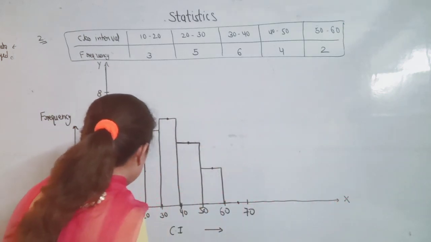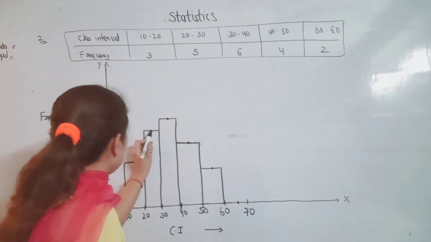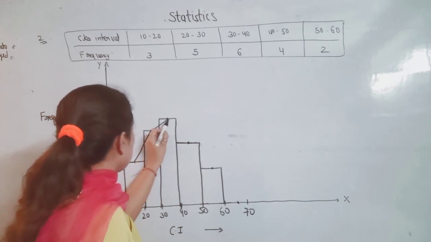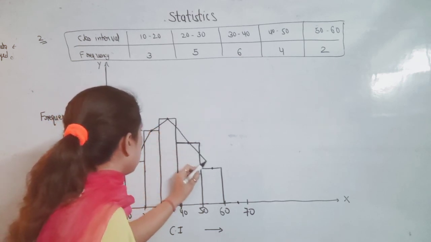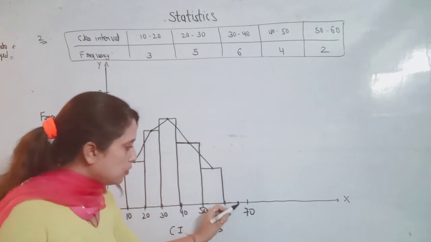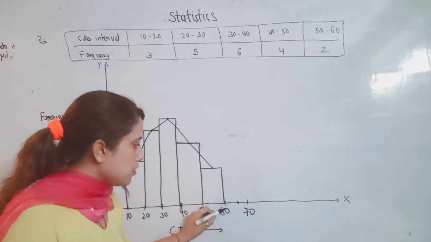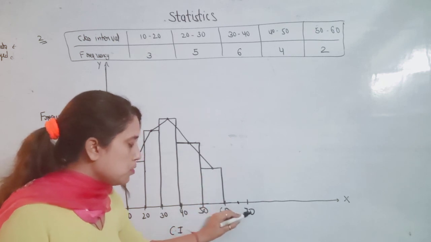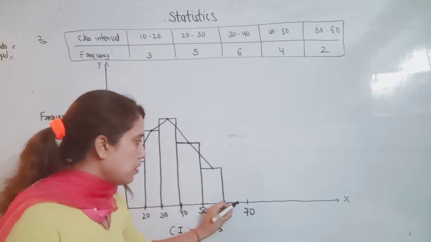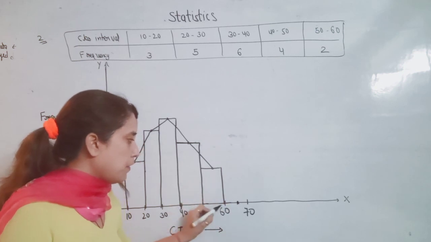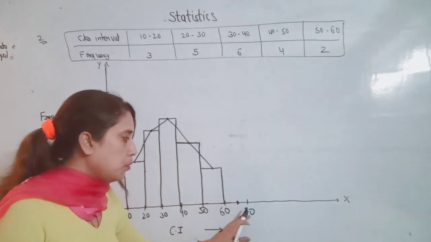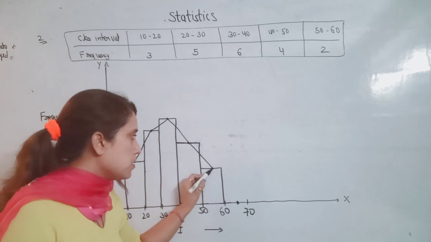Join it, and at the last we join with 65, the mid value of 60 to 70. The gap is 10, so the midpoint will be 5 away, so it will be 65.